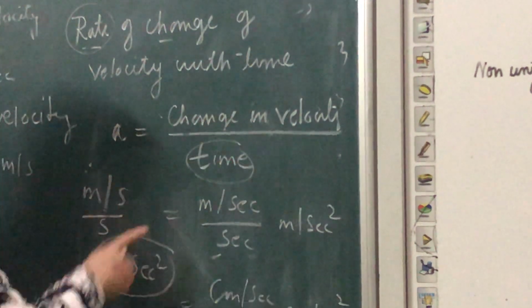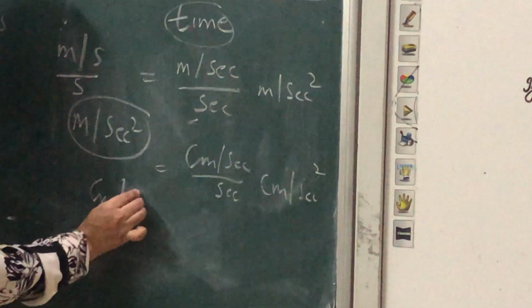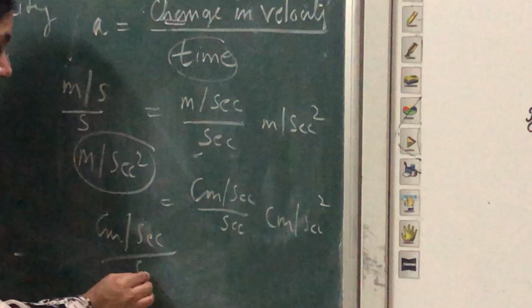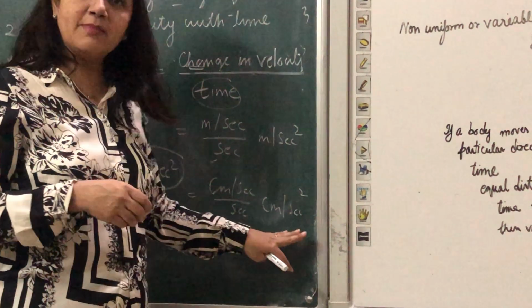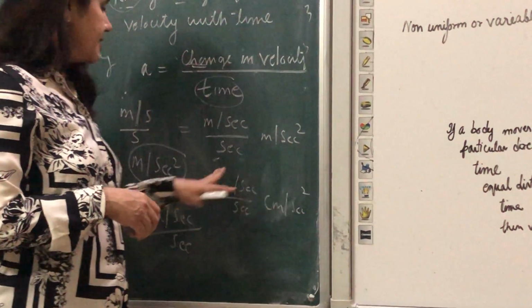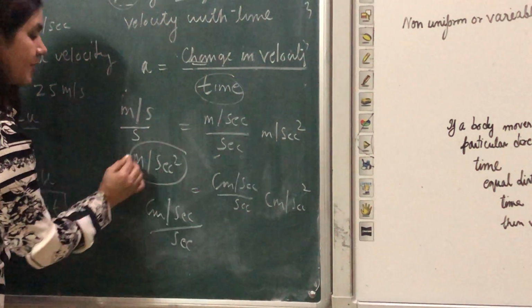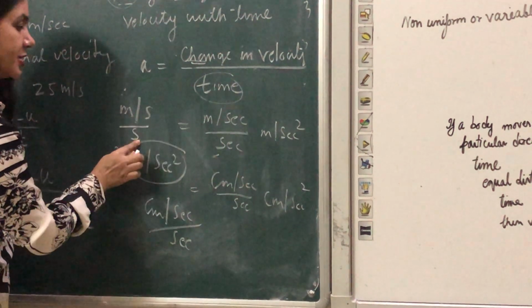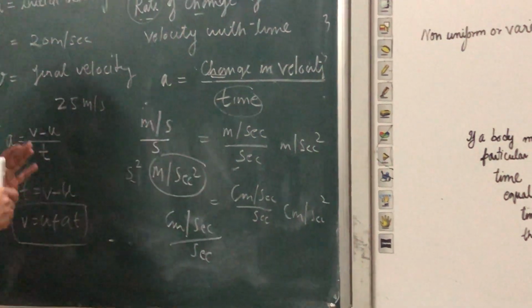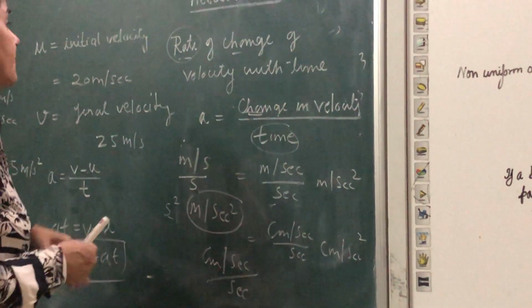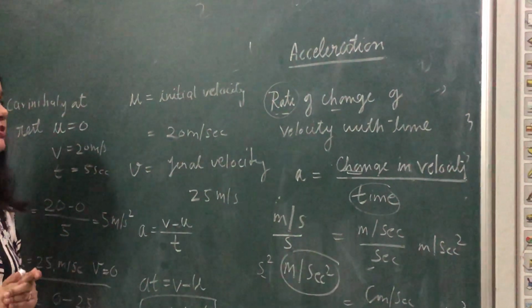Because change in velocity has the unit centimeter per second, upon second, the unit of acceleration in the CGS system is centimeter per second square, and in the MKS system it is meter per second square. The power of second is square, with second in the denominator. So how much the velocity is changing. Now try to understand initial velocity and final velocity.